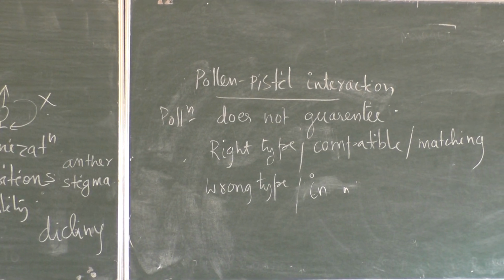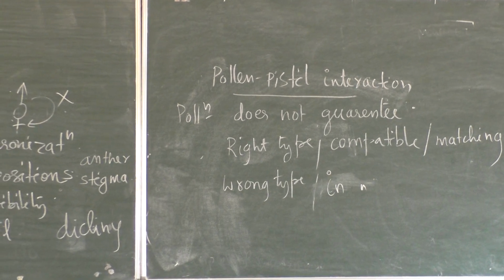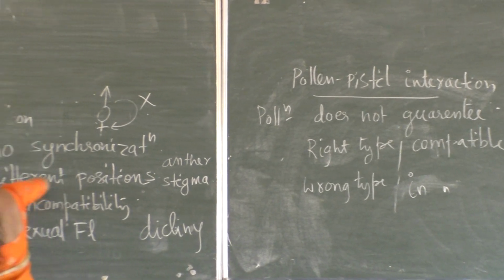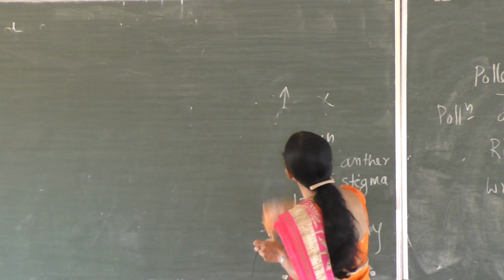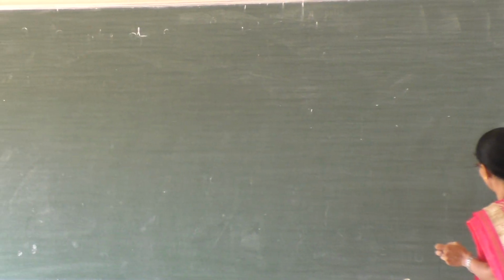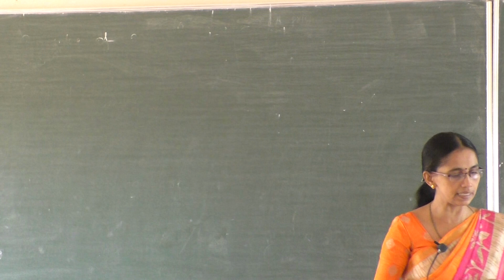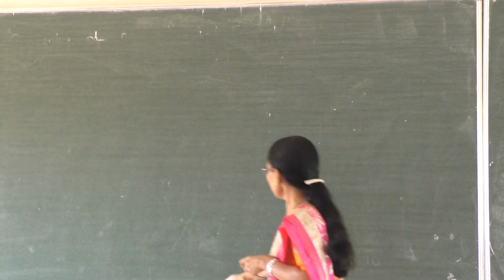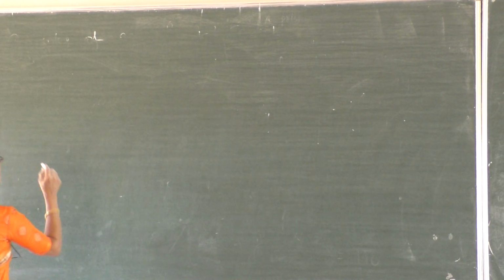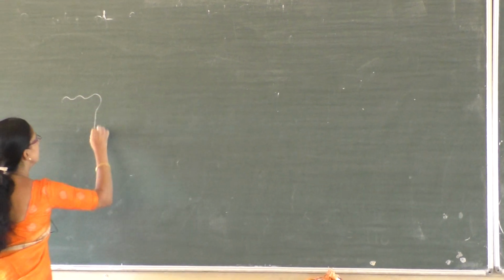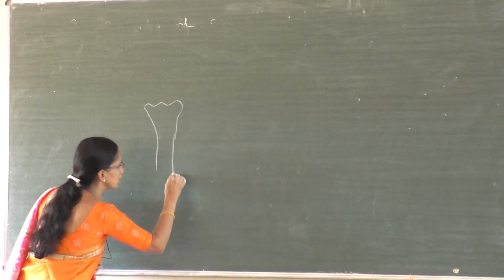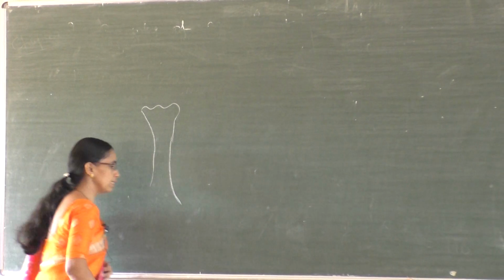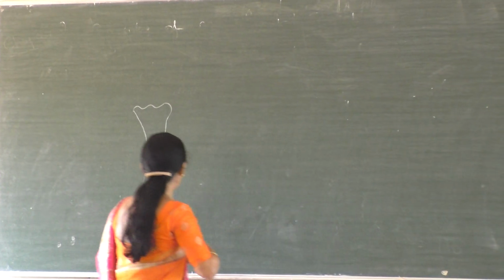Now think of when a right type of pollen sits on the stigma. So what is right type? The matching one, the compatible one. Imagine this is the stigma, this is the style, and here we see the ovule.